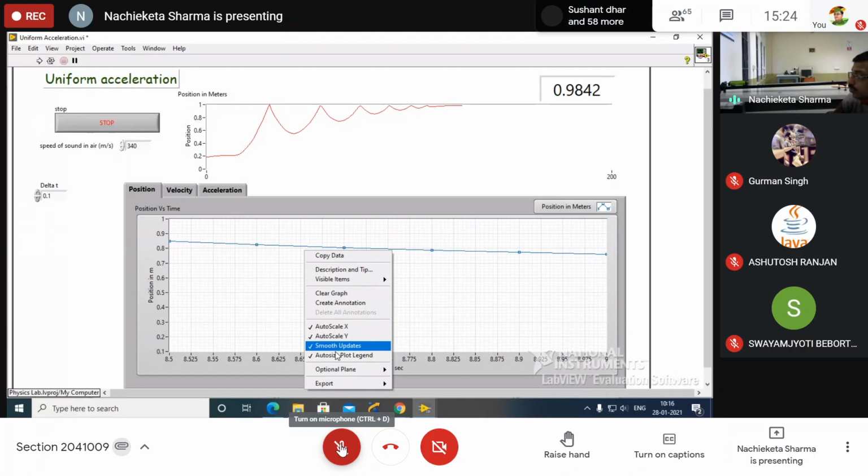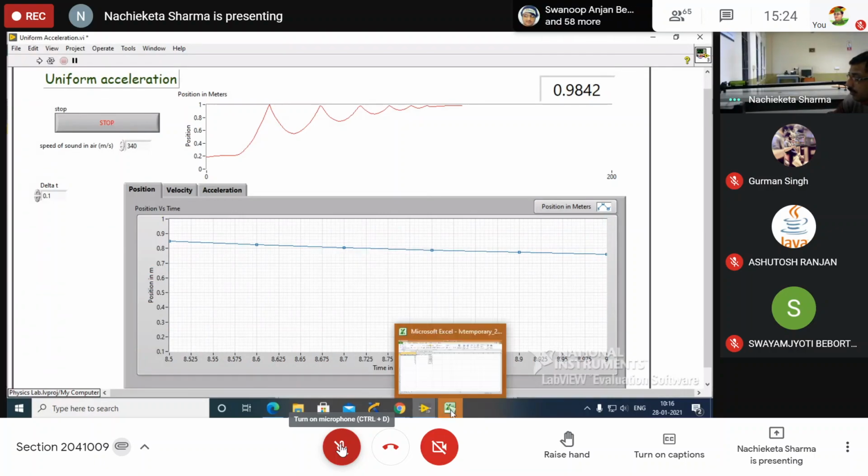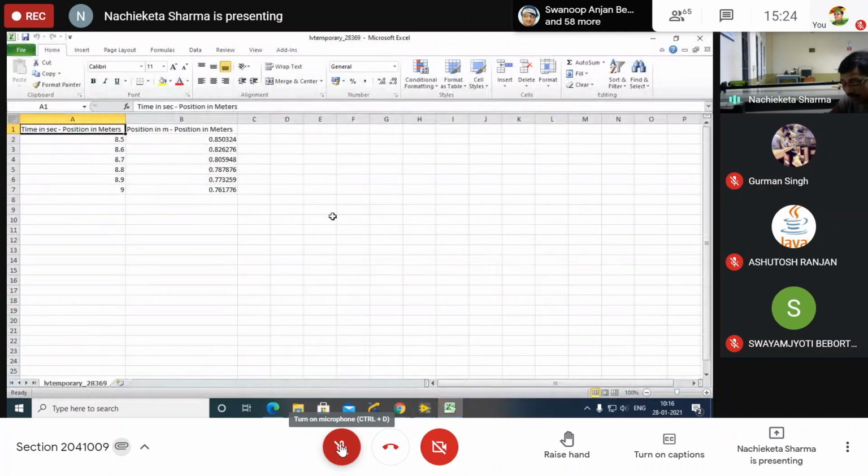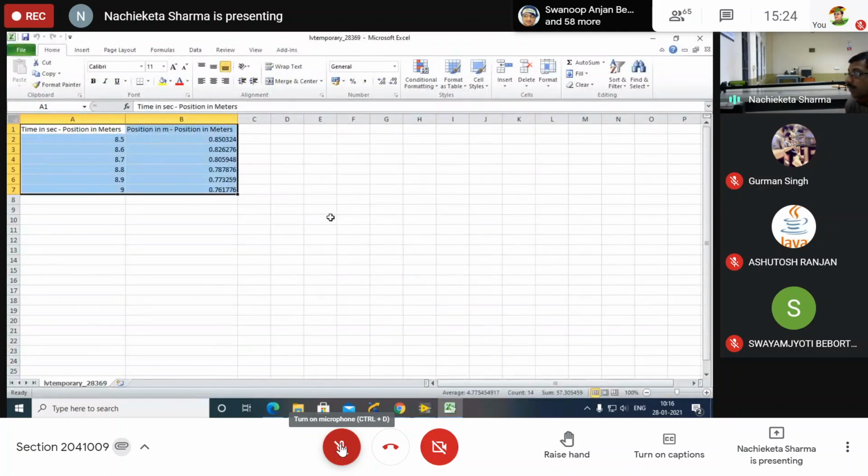And we have to export it. This is upward motion. And please write down the data. This is the third parabola. You have to write down the data.